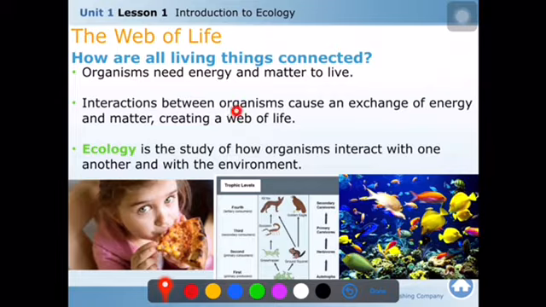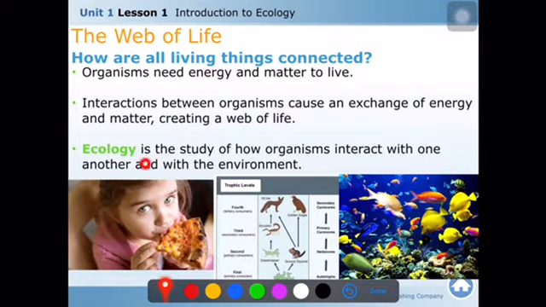Okay? Now here actually each and every organism needs energy and matter to survive. That's why they have great interaction between them. They eat each other to get energy like us, as well as the building blocks of their body structure. They get the food from other living creatures like plants. Then they build up their own body. That's why we grow up, right?